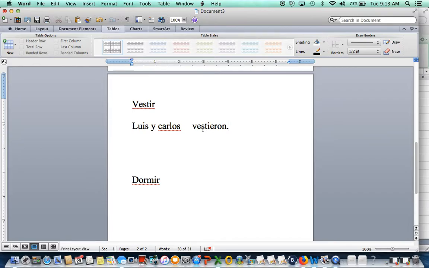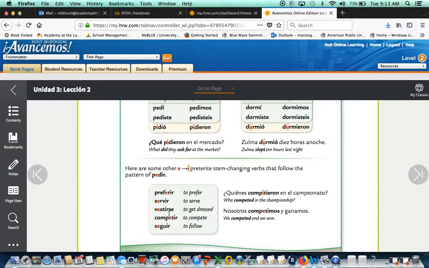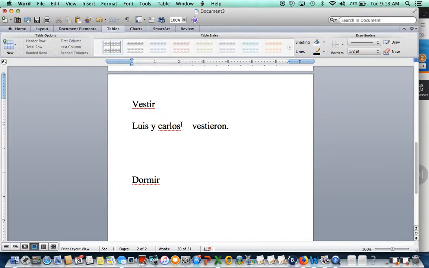If we go back here to the handout, all right? Vestir, for the él form, ellos, and ustedes form. What happened with the e? It changes for i, all right? So now, did I do that here? No, I didn't. Now I'm going to do it. Now this is right. Luis y Carlos vistieron. But now we're missing the pronouns, okay?